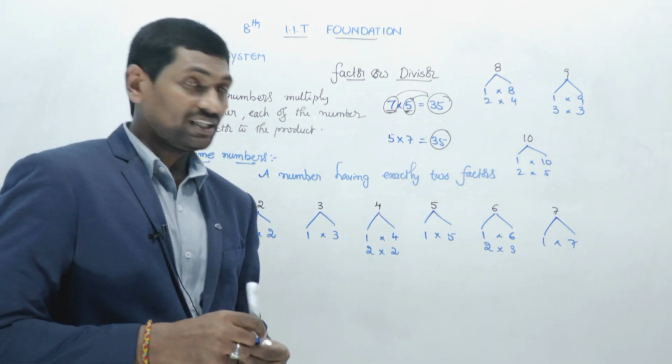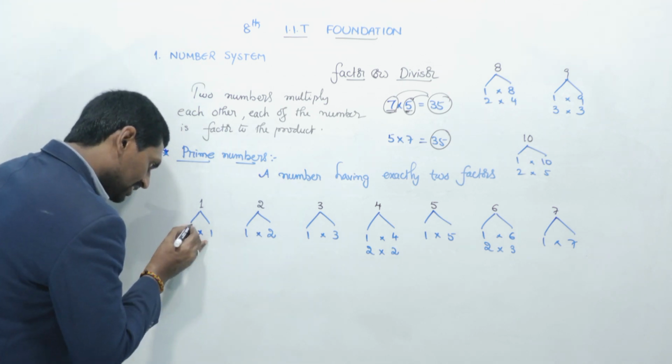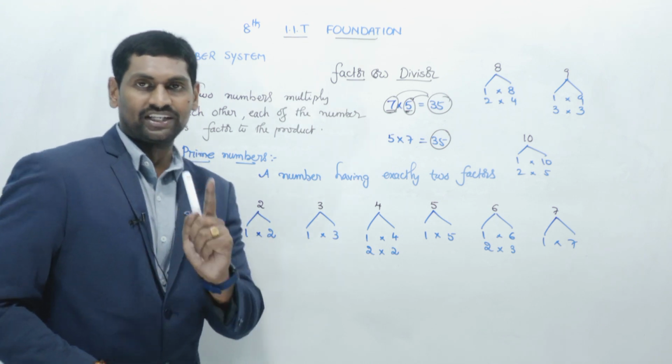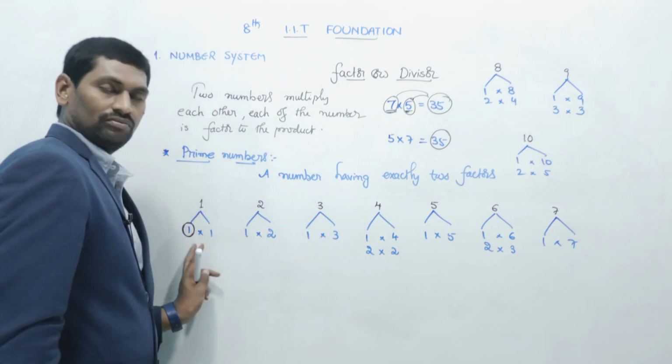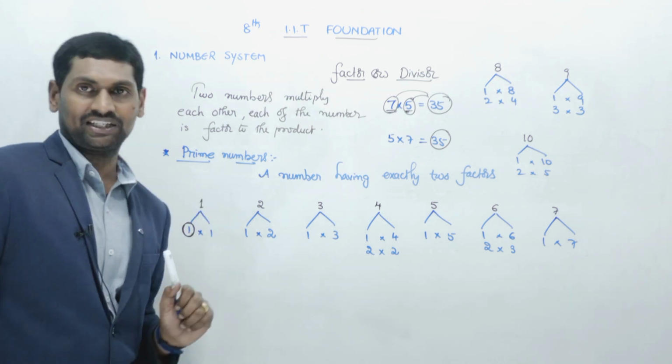Now coming to here. Now check. 1 in how many numbers is it coming? How many tables? Only one table. Both are the same, so we should take it only one time. Both are 1 into 1, which is 1. One number. So 1 has only one factor.